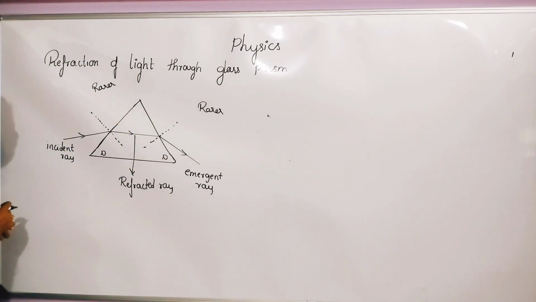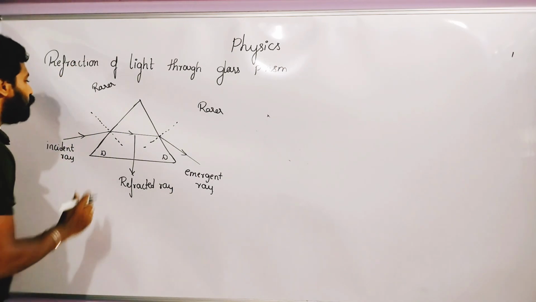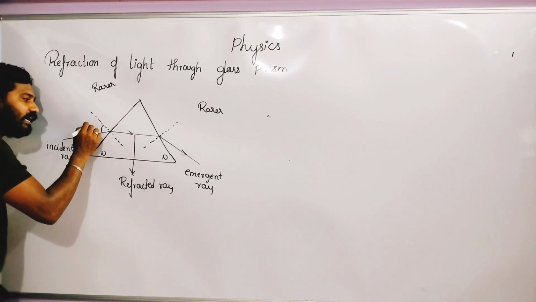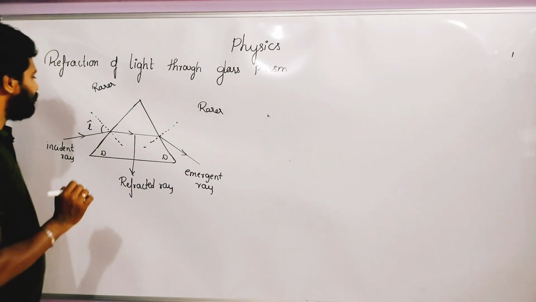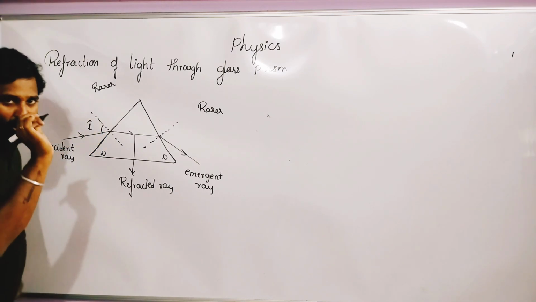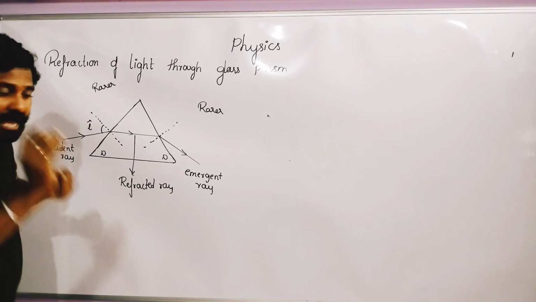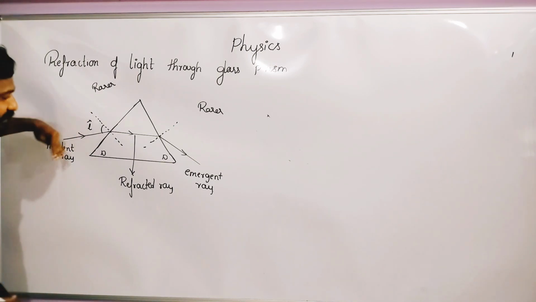Here we have to mention certain angles, which are important. You have to note them down. What do we call this angle? The angle of incidence, represented by a small i with a cap. What is the angle of incidence? The angle between the incident ray and the normal is called the angle of incidence.